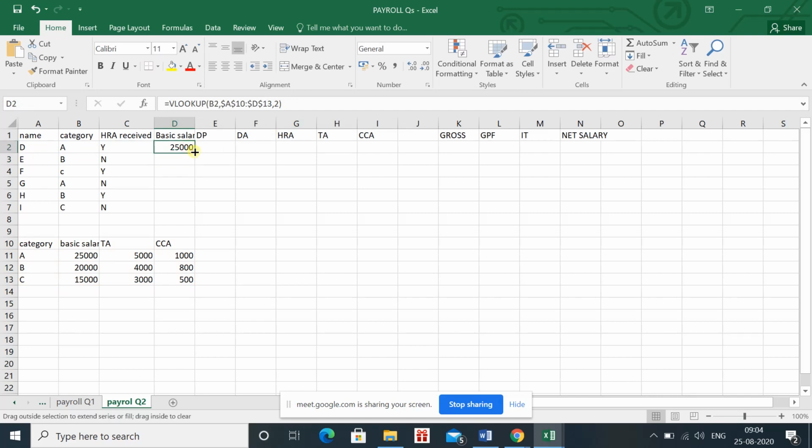Now you will see one thing. Okay, it has taken. I was thinking that as we have written small c, it may not take it, but it has identified it. So these are the basic salary. You can see that for the 15,000 it has automatically taken B4, and in this case it has already taken the B2. When you drag it, it will automatically take the other value related to this cell.